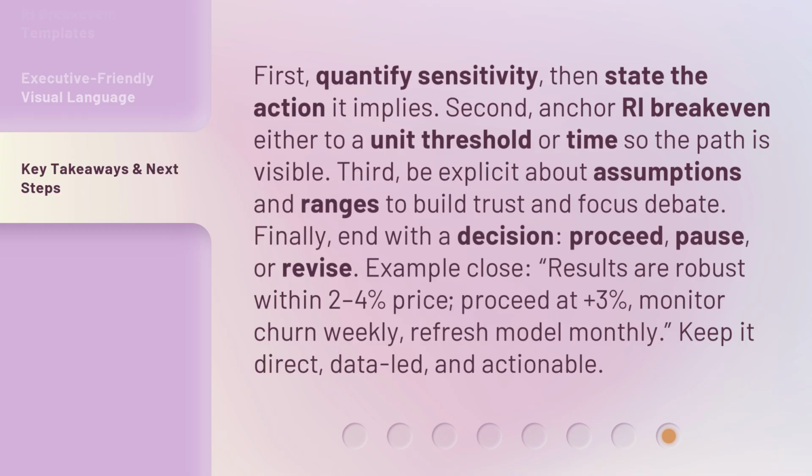Proceed, pause, or revise. Example close. Results are robust within 2 to 4% price. Proceed at plus 3%. Monitor churn weekly. Refresh model monthly. Keep it direct, data-led, and actionable.